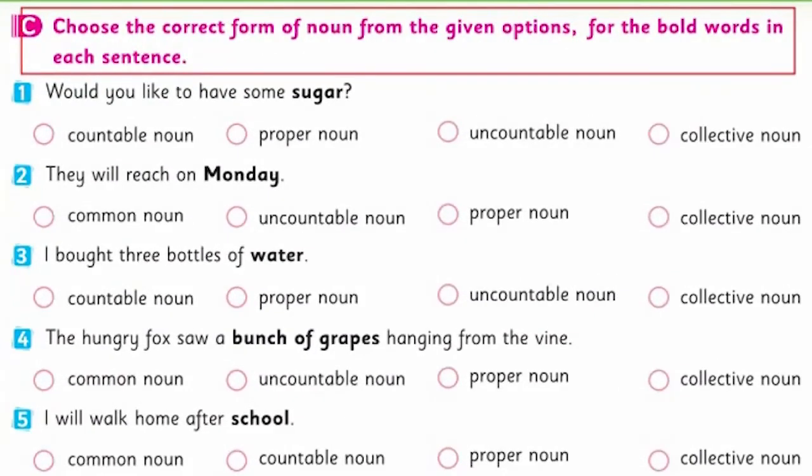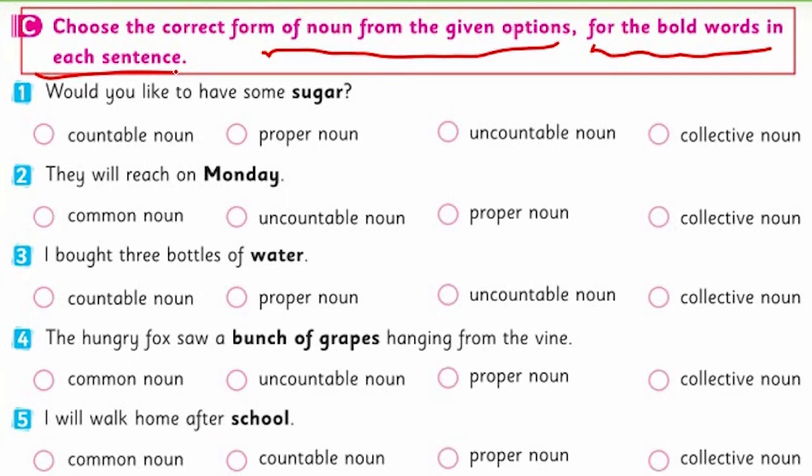Now look at the page number 10 here. Choose the correct form of noun from the given option for the bold words in each sentence. We have given sentences, and for each sentence we have 4 options here. We have to choose the correct one. Please recall all the nouns which we discussed in this lesson and do this exercise. Let me do the first 5 for you.